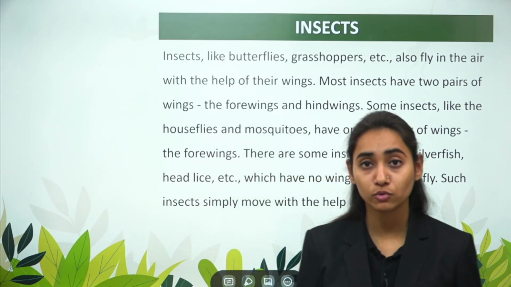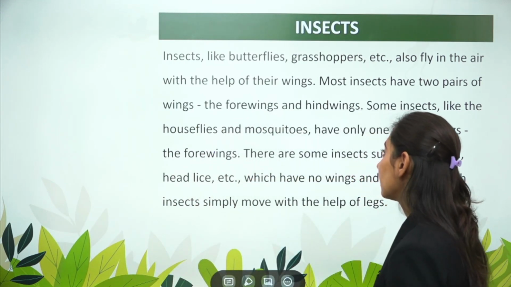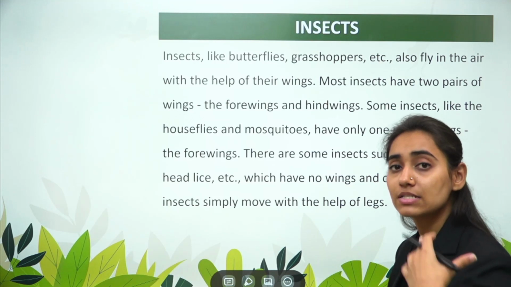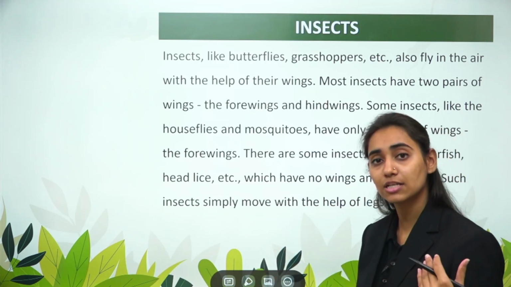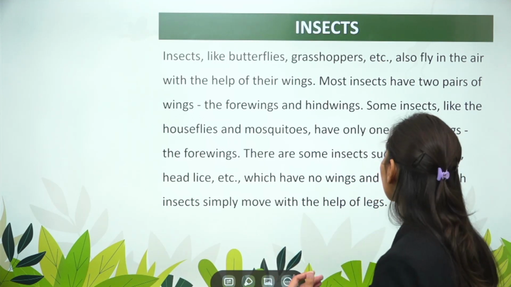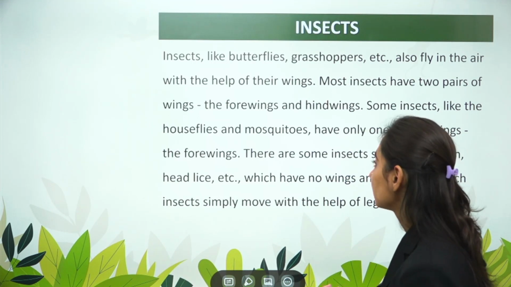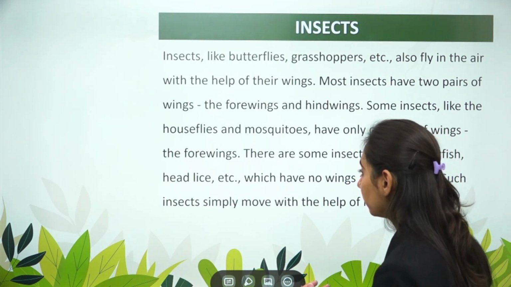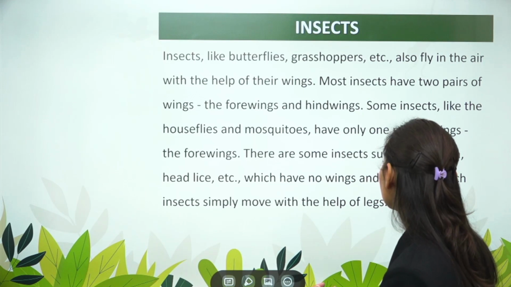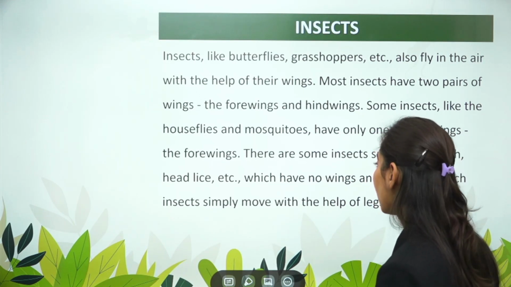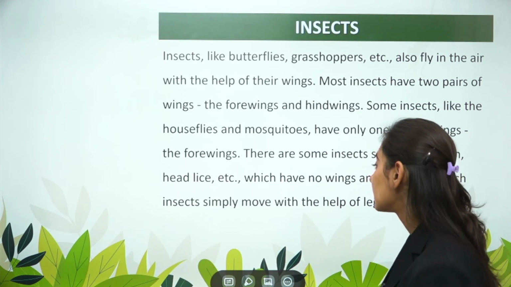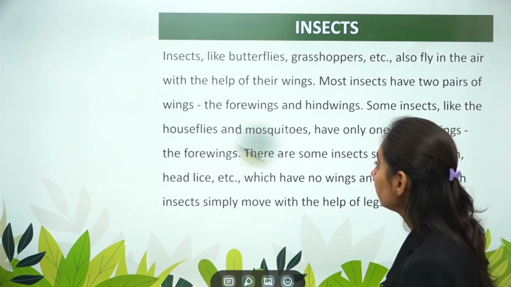Most insects have two pair of wings, the forewings and the hind wings. Forewings are the wings present in the anterior direction. Hind wings are present in the posterior direction. Some insects like houseflies, mosquitoes have only one pair of wings. There are some insects such as silverfish, headlice, which have no wings and cannot fly. Such insects simply move with the help of legs.